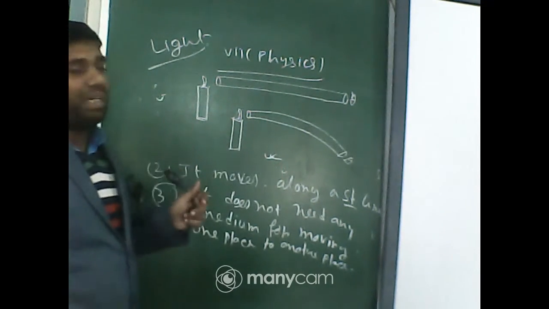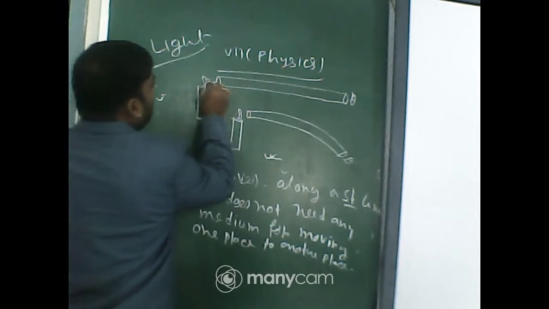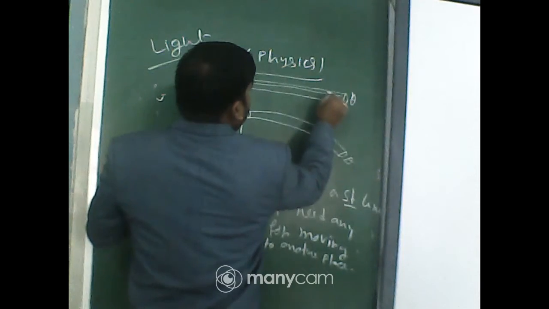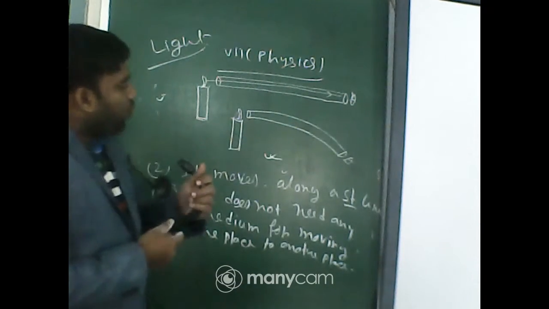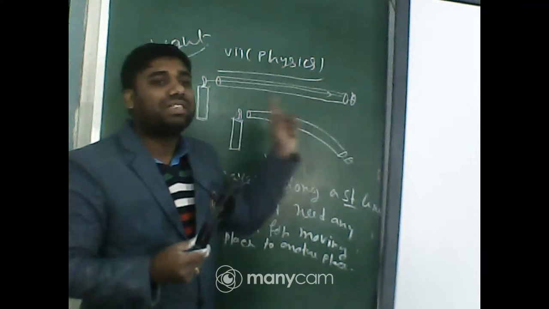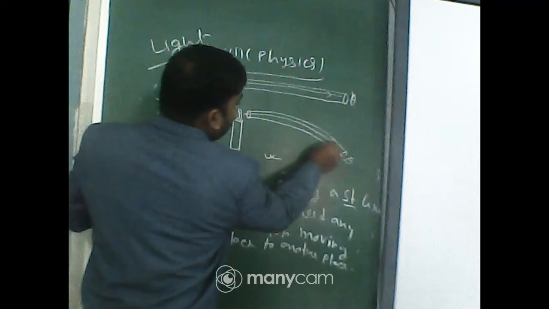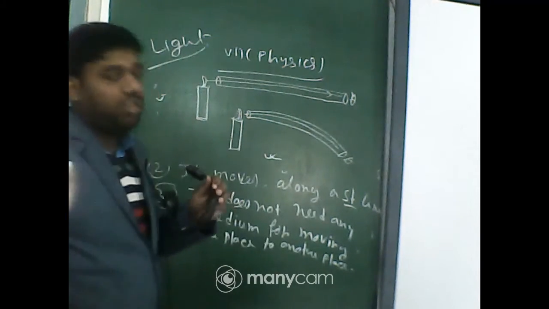From that experiment, you can identify that light from the candle flame moves directly in a straight line, so you can see the candle flame. But here it is not a straight line, and in this way light cannot move.